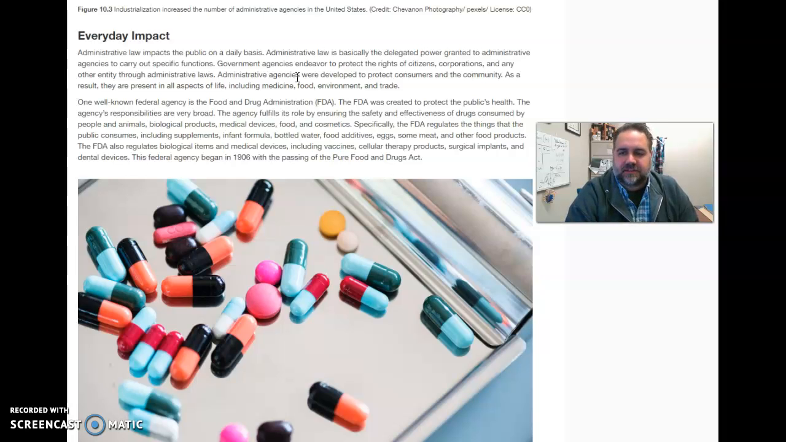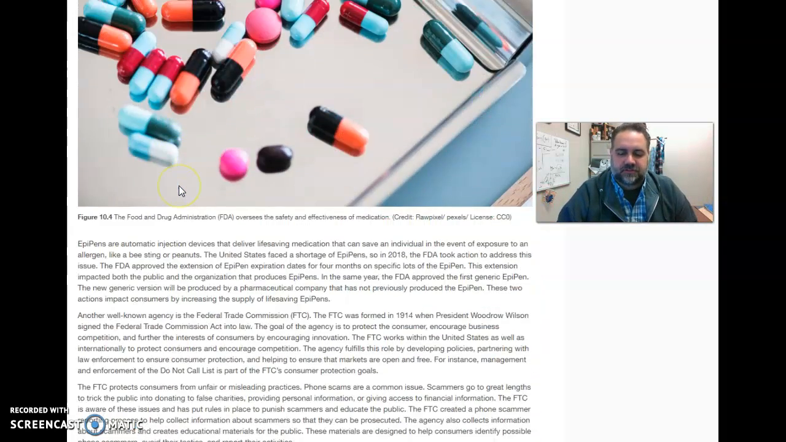Administrative law is basically the delegated power granted to administrative agencies to carry out specific functions. Government agencies endeavor to protect the rights of citizens, corporations, and any other entity through administrative law. So the idea is good. We want to create laws and regulations that protect the public. However, some view it as an infringement on their free will to operate a business as they see fit. I see both sides of it. It's an interesting thing to discuss.